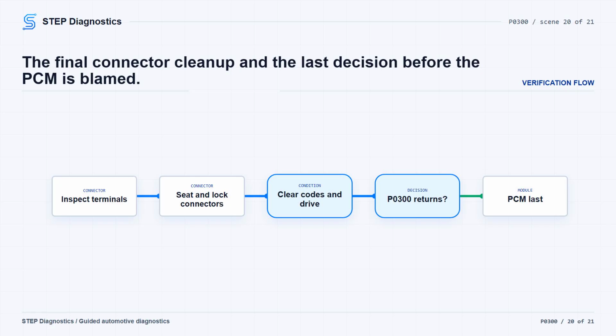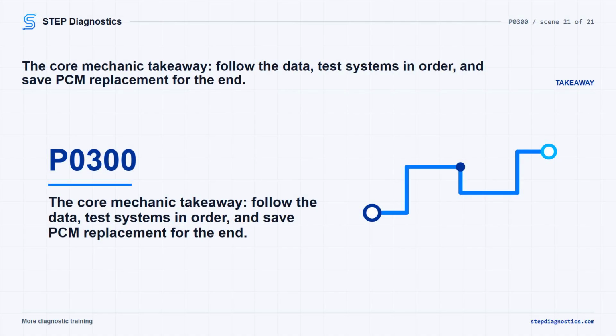If P0300 returns after that, the path supports PCM replacement. If it does not return, verify the repair and confirm the code stays gone. The key with P0300 is to follow the misfire data, prove the basic mechanical, fuel, air, oiling, ignition, and circuit checks in order, and leave PCM replacement for the end of the path.